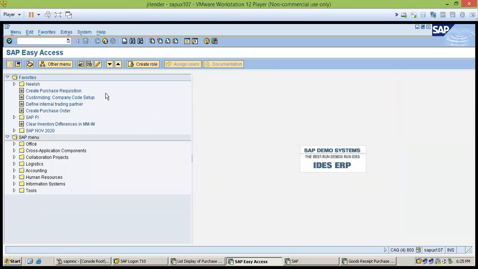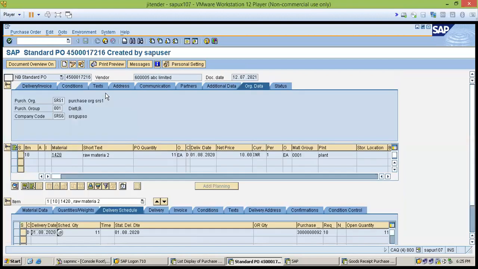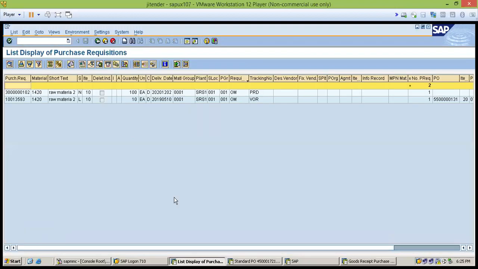We have to enter the purchase order number here. ME23 is the transaction to view our purchase order. So here you can see the purchase order. We also have a purchase requisition with us, so let me open it to show you how the status is updated as we move further.